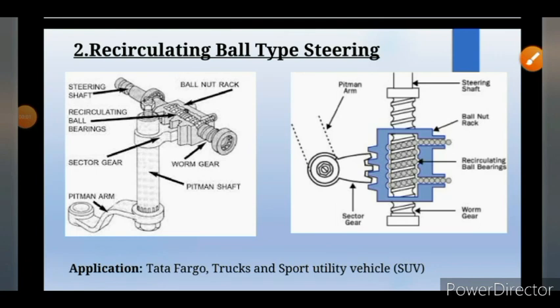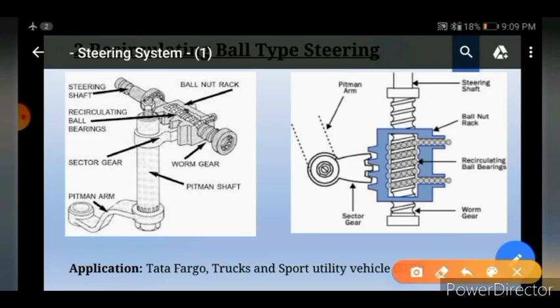Recirculating ball type steering system. It is very simple. Let's understand the construction. Here the steering shaft is connected to the worm gear. One side of the worm gear is fixed at the end, and on the other side the steering shaft is connected, and on the steering shaft the wheel is mounted.